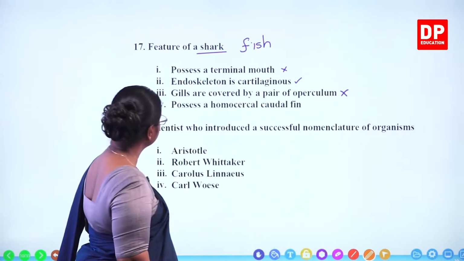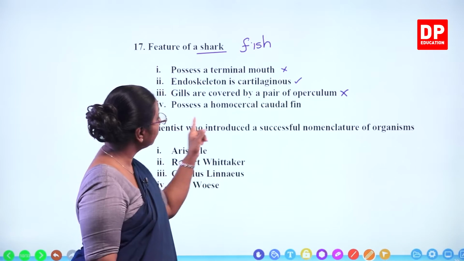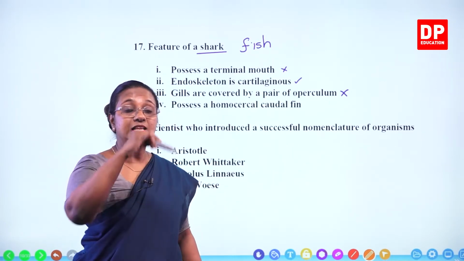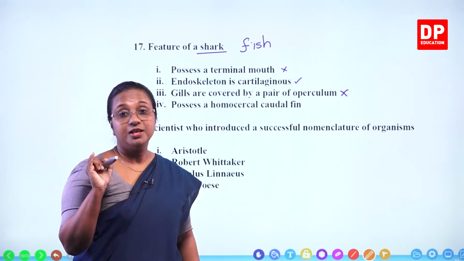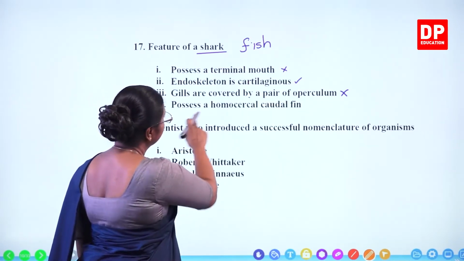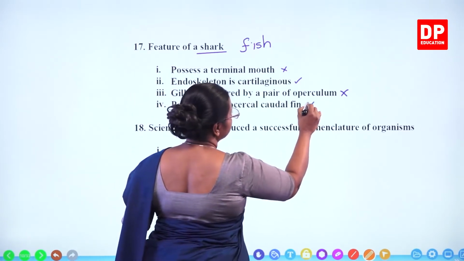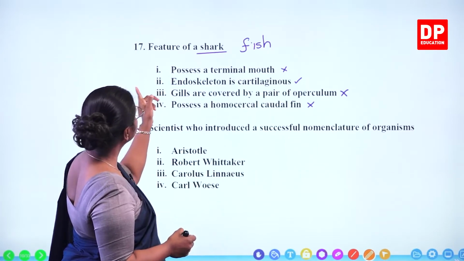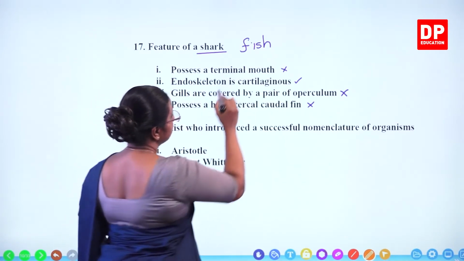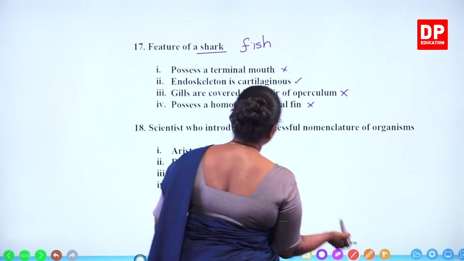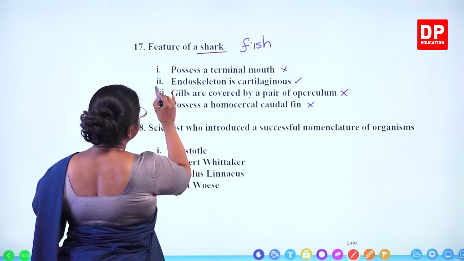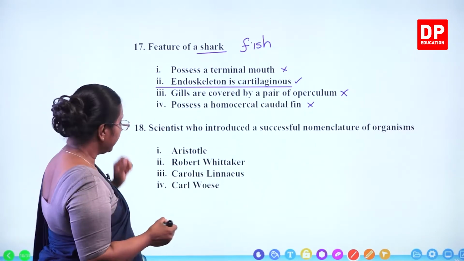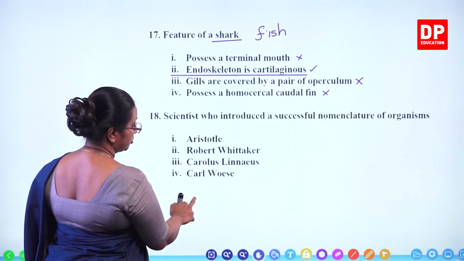And they possess a homocercal caudal fin. That is also incorrect. Homocercal is a symmetric caudal fin, so that is for bony fishes. Sharks have a heterocercal caudal fin. So this is also incorrect. So out of the features, feature of a shark, that is a fish, that is a cartilaginous fish. So endoskeleton is cartilaginous. That is the correct answer. Then we will look at the 18th question.